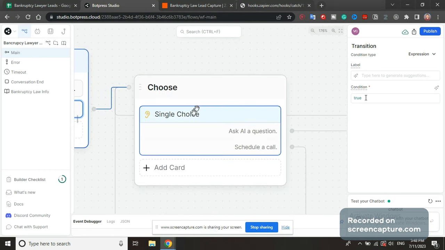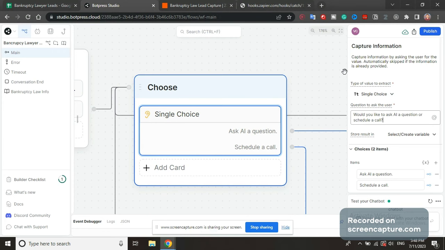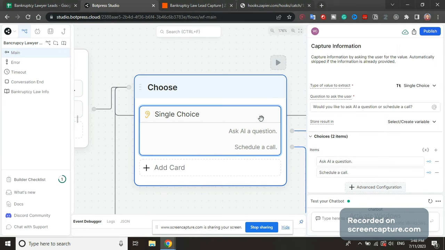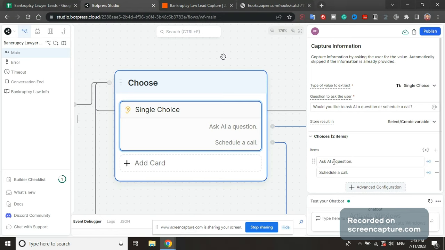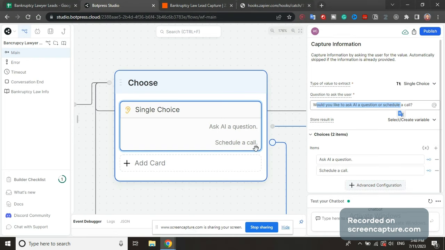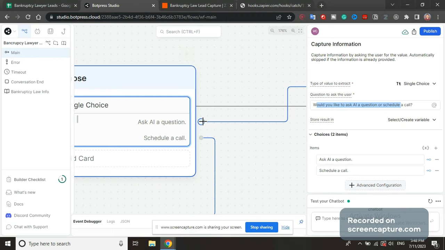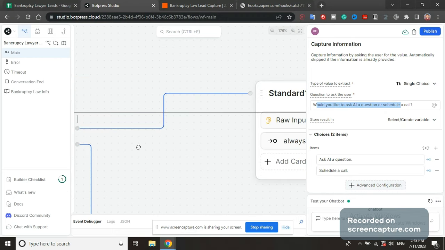What we're gonna have here is single choice. We're gonna give it multiple options, but they have only one option to choose. So the question is going to be, would you like to ask AI a question or schedule a call? I add more choices by pressing on this plus button: ask AI a question, schedule a call. So ask AI a question is going to go to another node here.